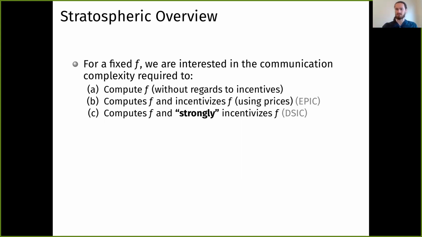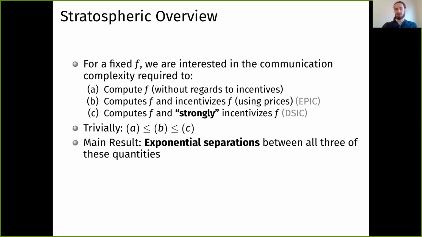Don't worry exactly what those mean so far, but we're interested in the relationship between those three quantities. Trivially, we have A is less than B is less than C, and the main result of our paper is actually exponential separations between all three of these quantities, which is as large as they can be. So no details so far.